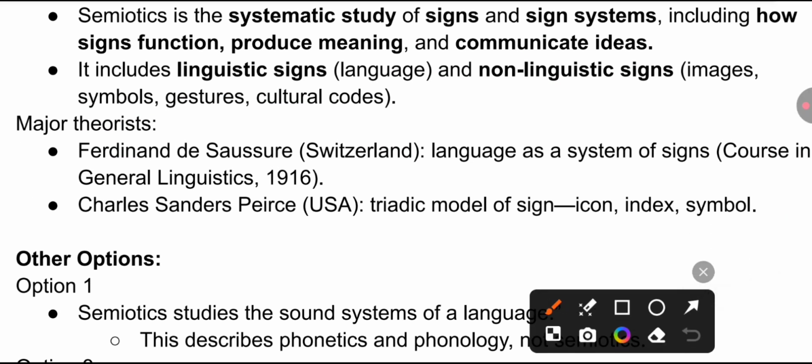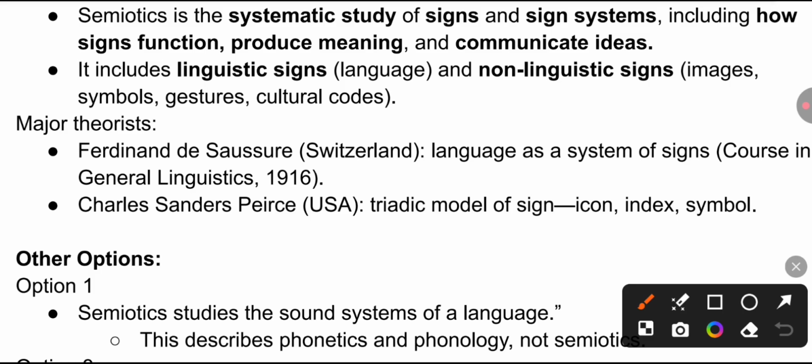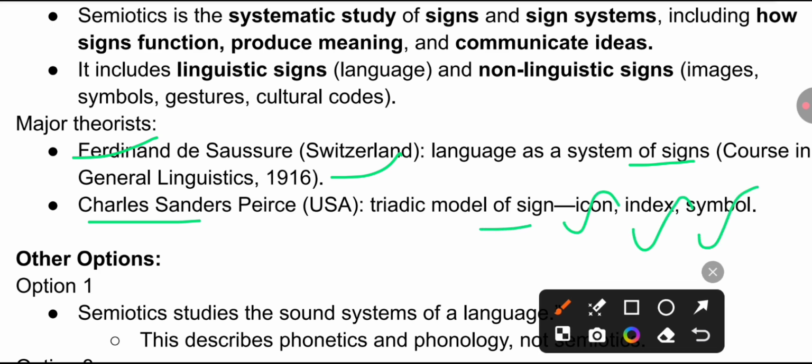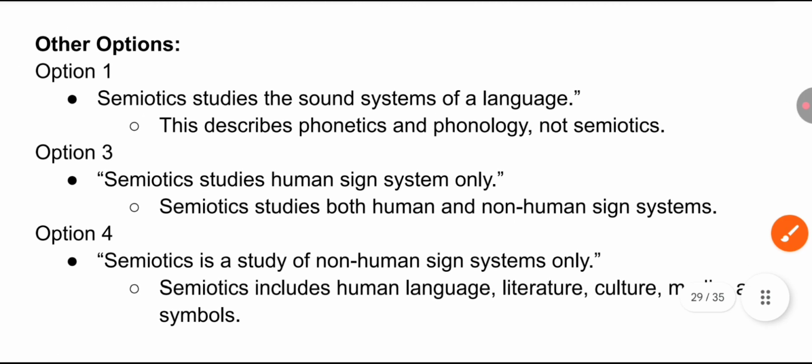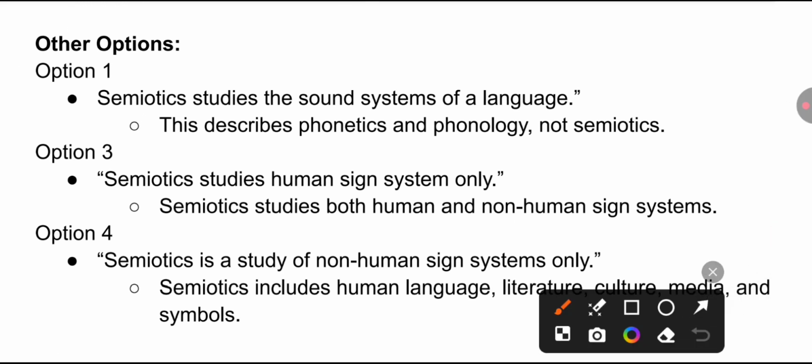Remember the thinkers who were associated with it: Ferdinand de Saussure from Switzerland, language as a system of signs, mentioned in the work Course in General Linguistics, and Charles Sanders Peirce from the USA, who conceptualized the triadic model of the sign, mentioning icon, index, and symbol. Other options, you remember, semiotics studies the sound system of language. That is phonetics and phonology, not semiotics. So this was wrong.